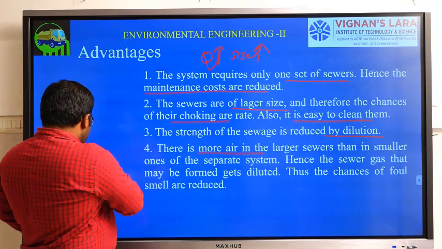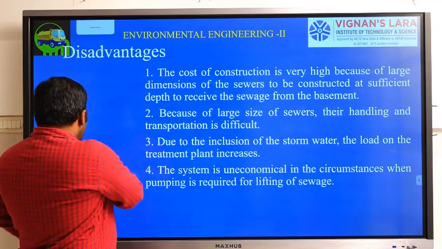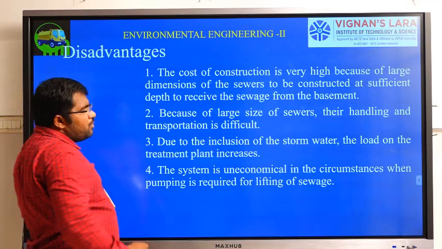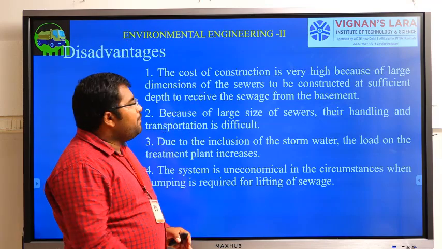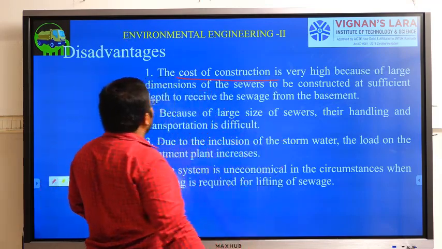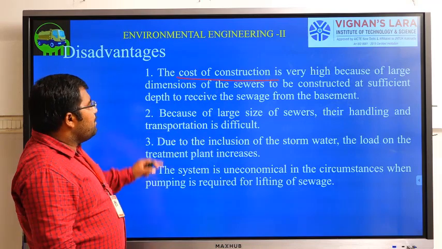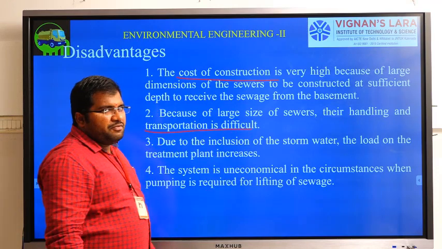Okay. So next we will see what the disadvantages of this system are. Since we are using very big pipes, with both stormwater and sewage collected in a single pipe, the cost of construction will be very high. Next, the second thing is, because of the large size of sewers, the handling and transportation is very difficult.